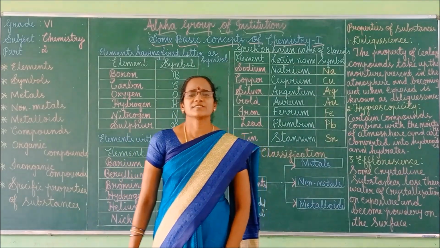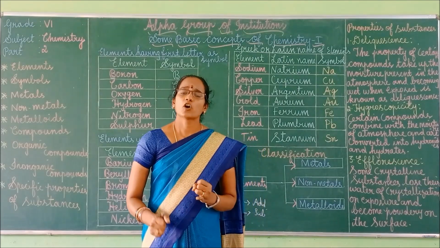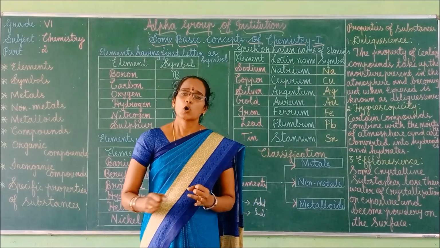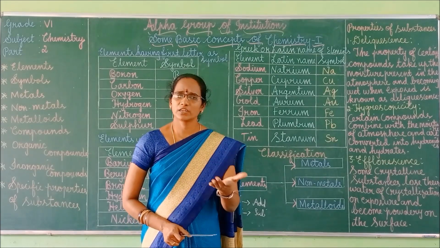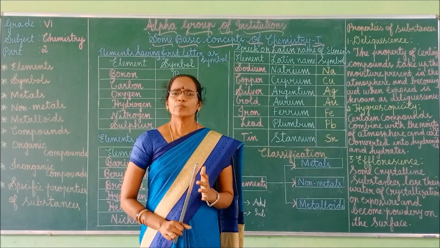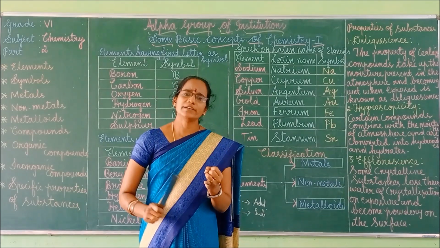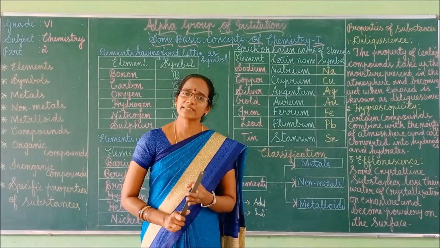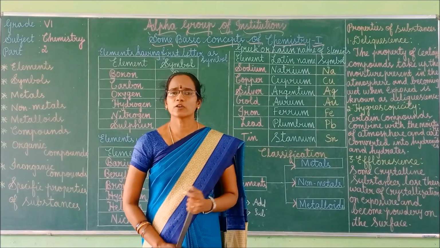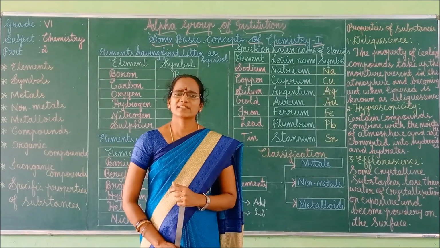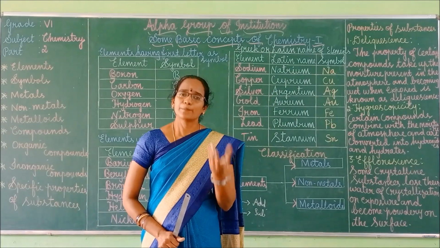Okay, non-metals. What are the examples we can say for non-metals? Sulfur, oxygen, nitrogen, carbon. These are some of the non-metals. Non-metals occur as solids, liquids as well as in the gaseous state. That is, non-metals occur in all the three states of matter. For example, sulfur and phosphorus.